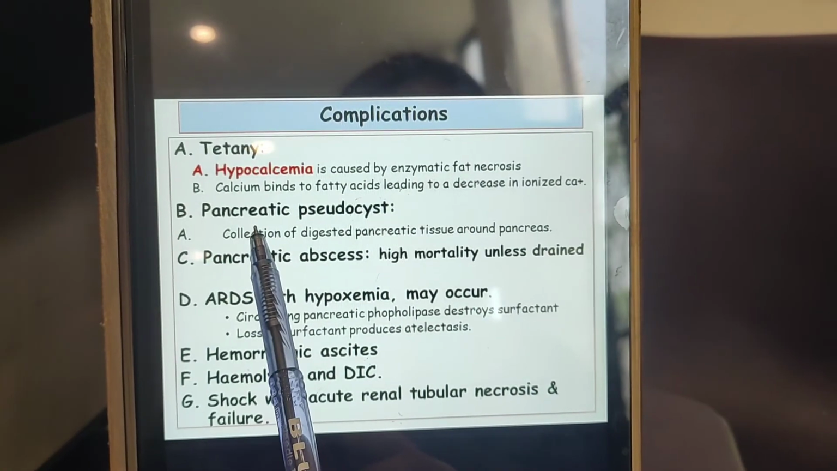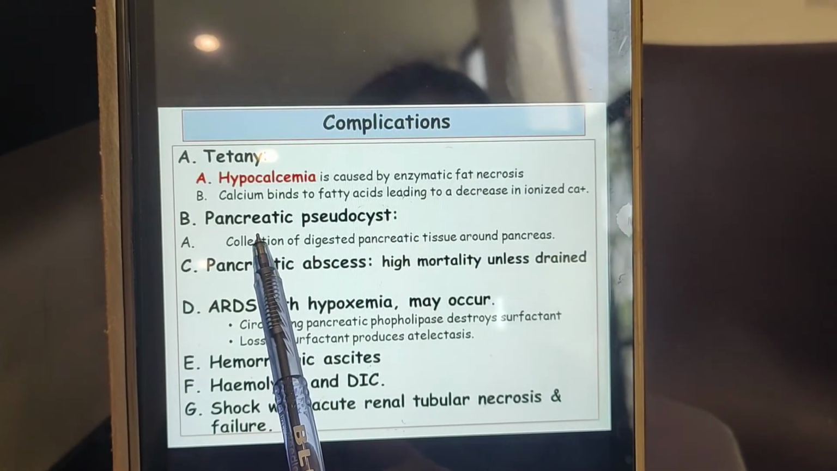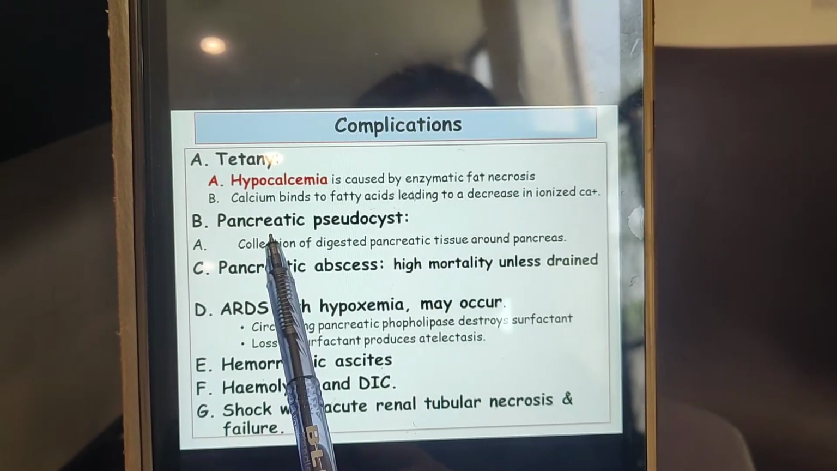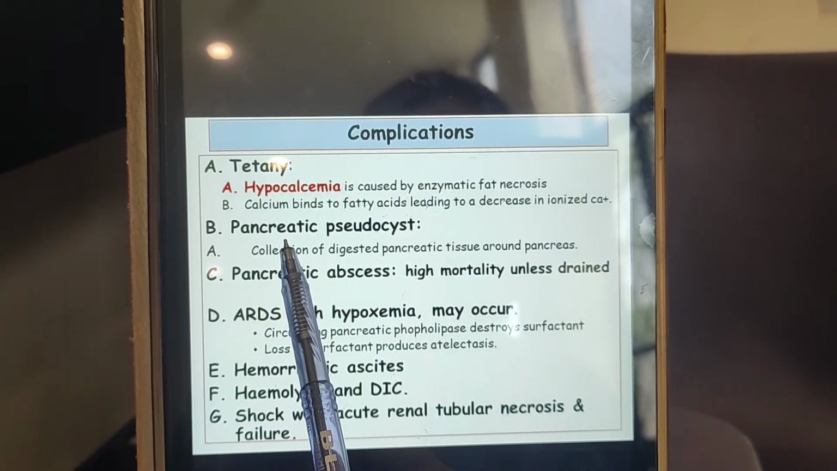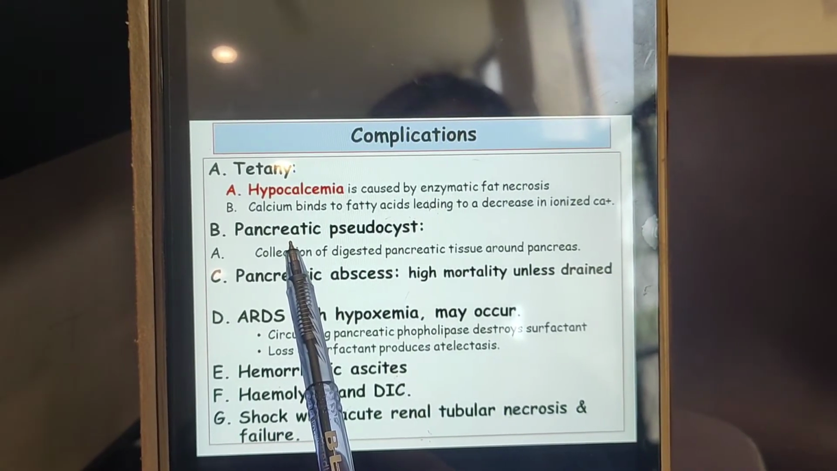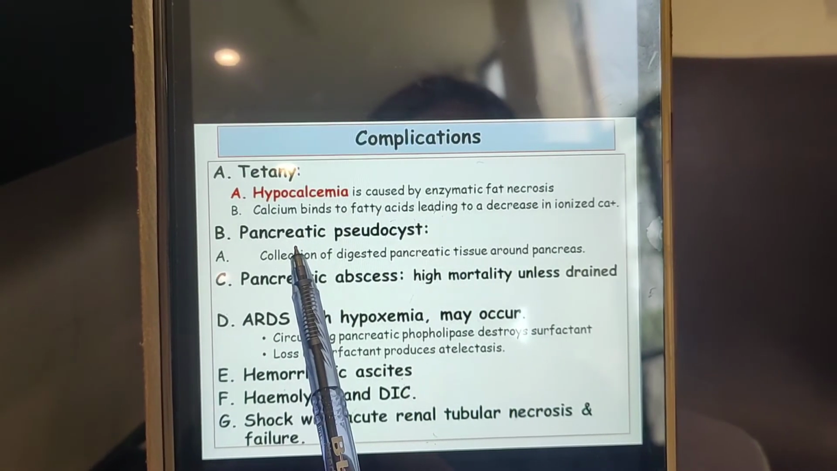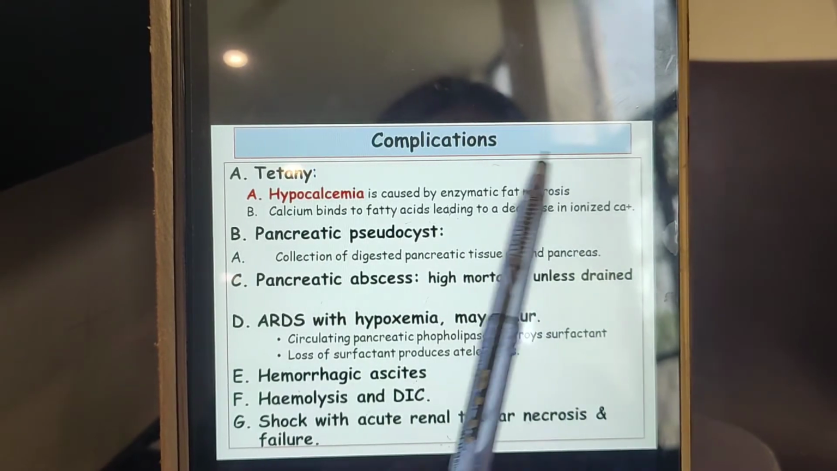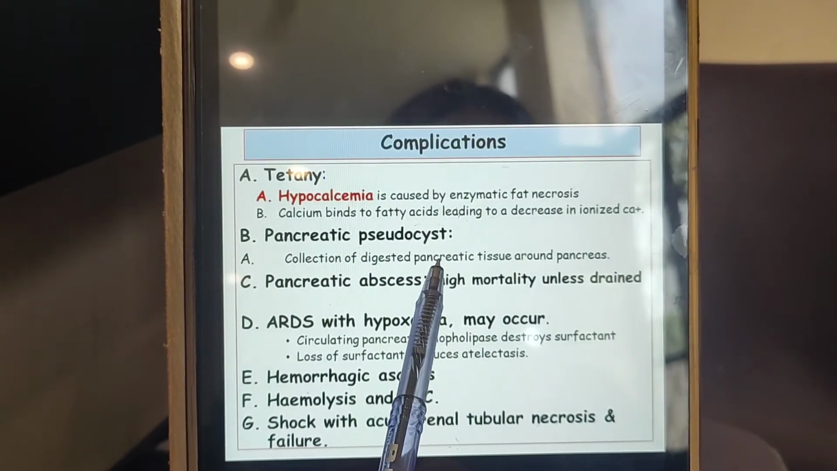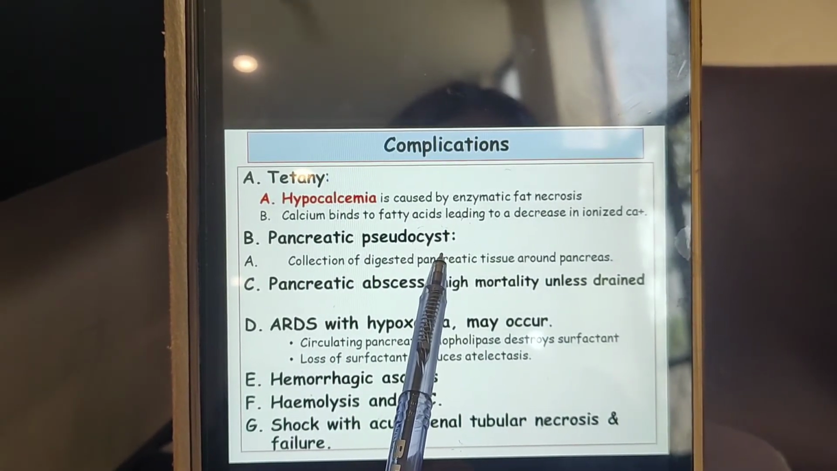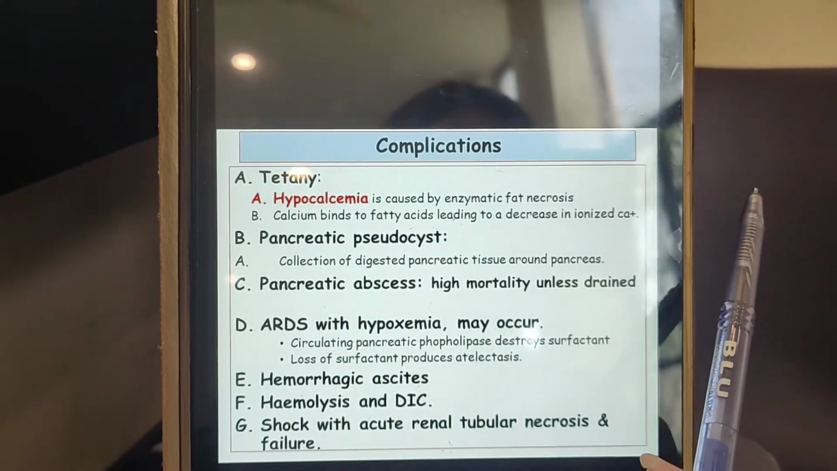Then there can be a pancreatic pseudocyst. In your PBL session you learned about the pancreatic pseudocyst, that after pancreatitis there is one complication where cysts develop in the pancreas. That cyst contains fluid, and it can rupture. If it ruptures, its fluid can go into the lesser sac. So a collection of the digested pancreatic tissue around the pancreas is known as a pancreatic pseudocyst.